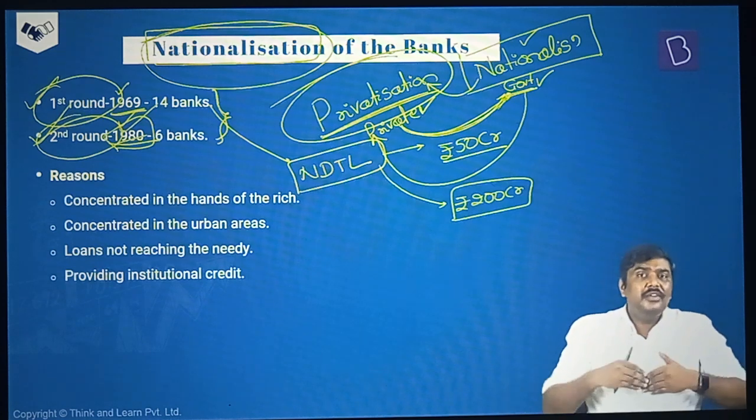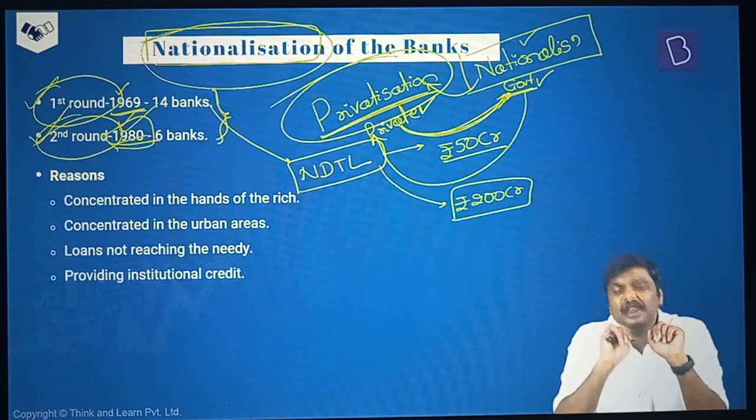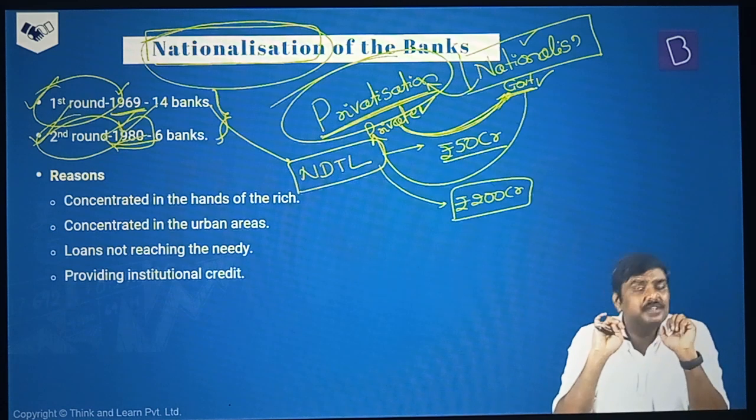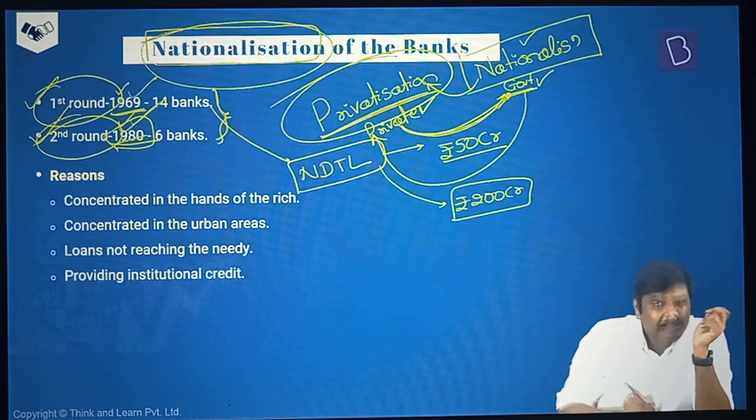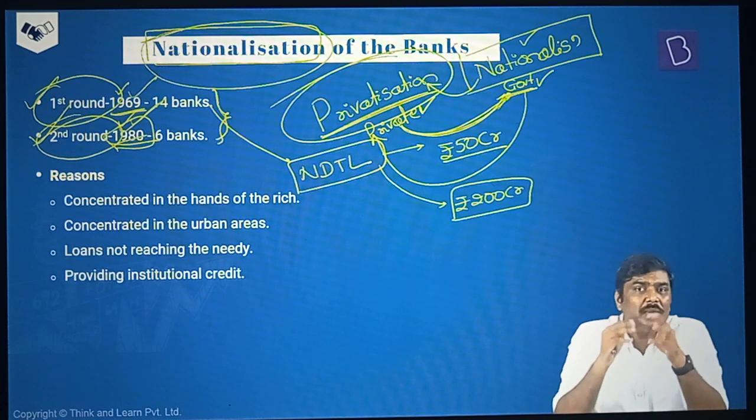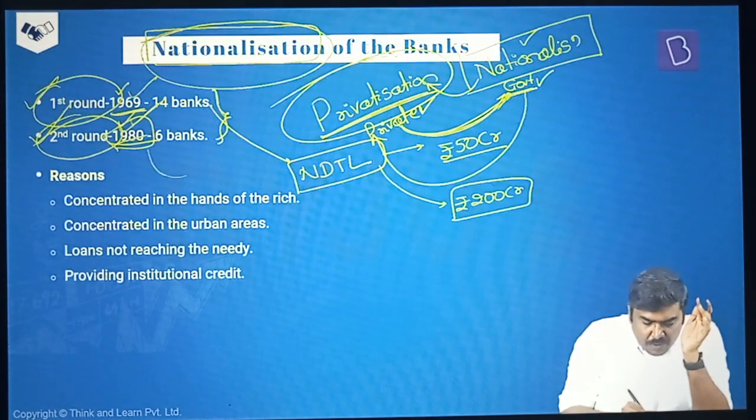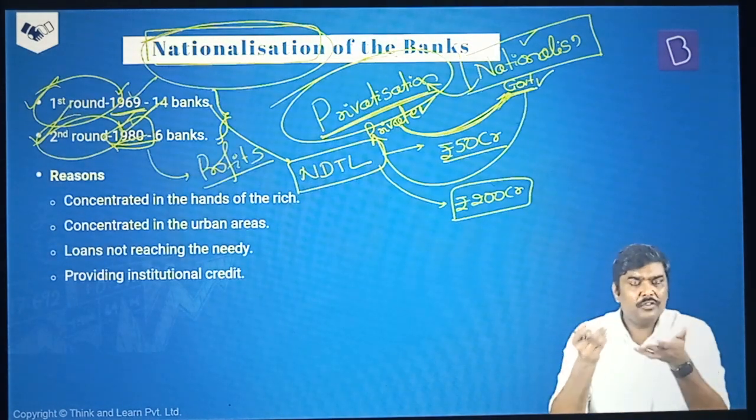Now, what were the reasons? Why did we go for nationalization of these banks? Simply remember these reasons or causes, more than sufficient. First, these banks were owned by the private sector, and by virtue of being owned by the private sector, their focus will be on profits. And in order to generate more and more profits, they will have to,